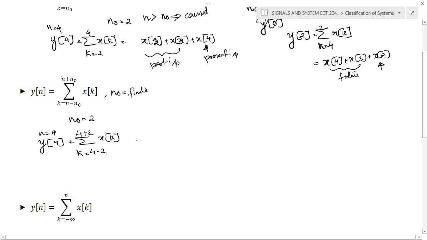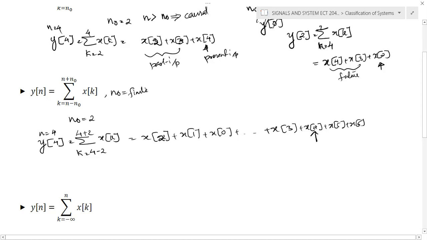If you expand this expression, it contains the terms x of 2, x of 3, x of 4, x of 5, and x of 6, because 4 minus 2 is 2, and up to 4 plus 2.